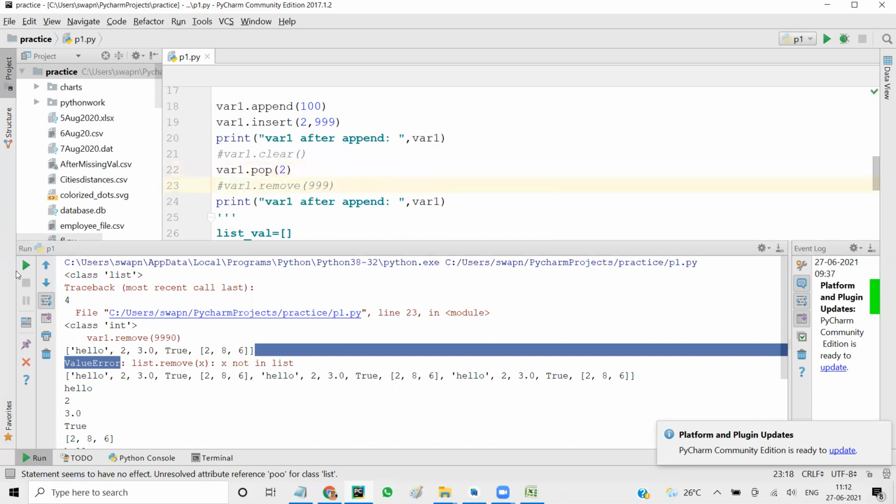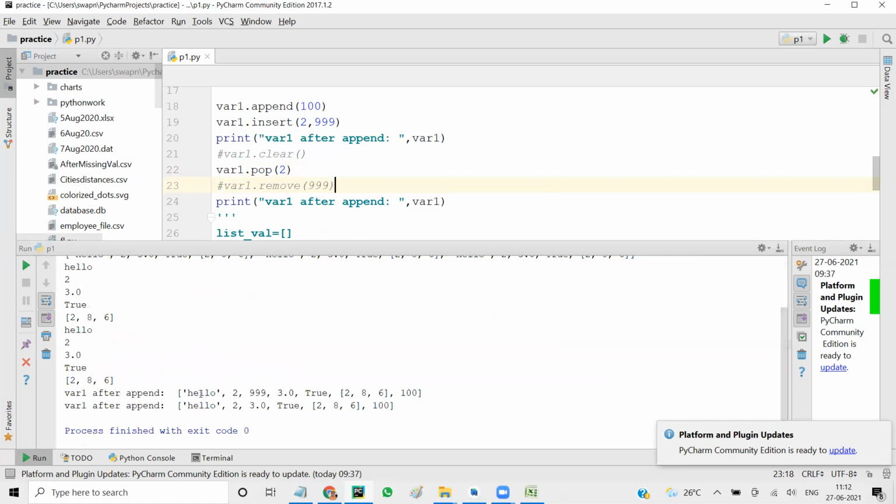Now you run it. So 0, 1, 2, 999 is removed. If you give index as 3, your 3.0 is removed. So in pop, you can even define the index that needs to be removed. You need to give the index if you know which index is to be removed. If you don't know, or you want to delete the last value, you don't give it.